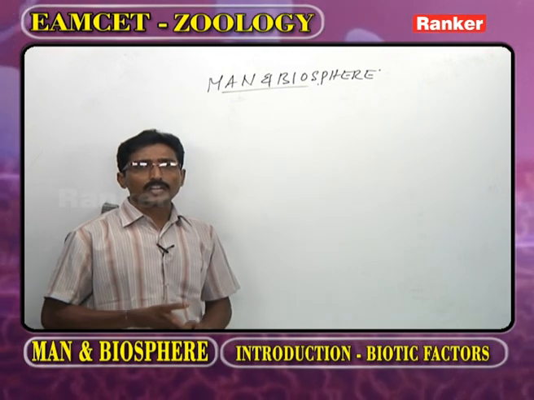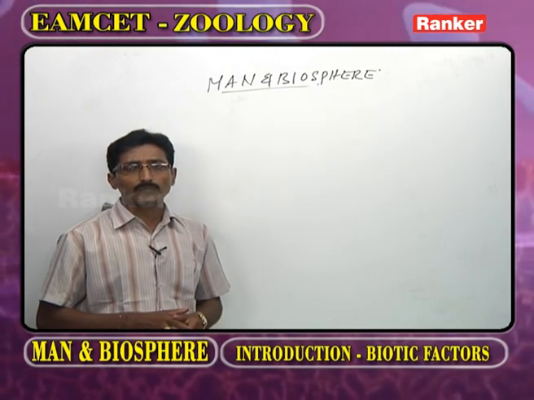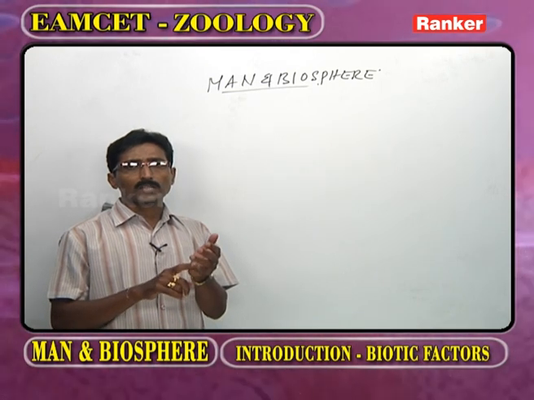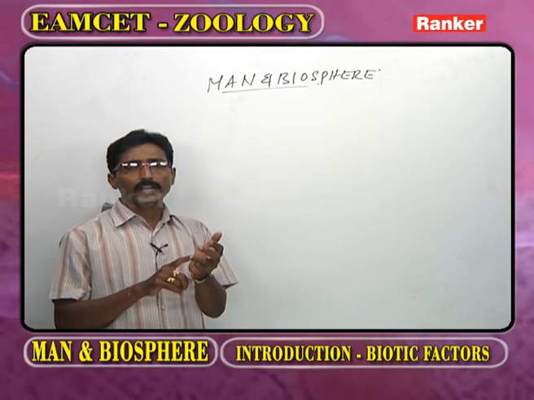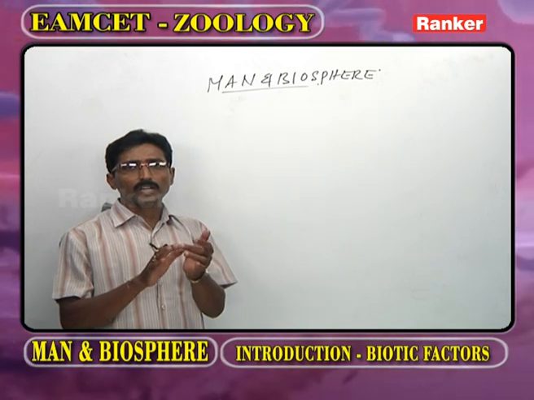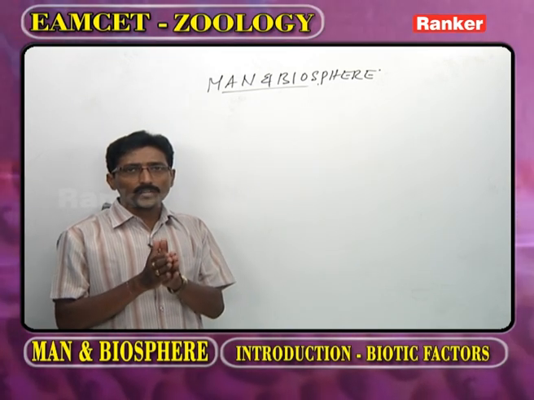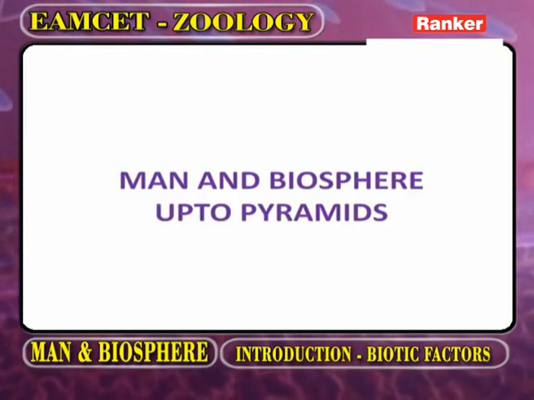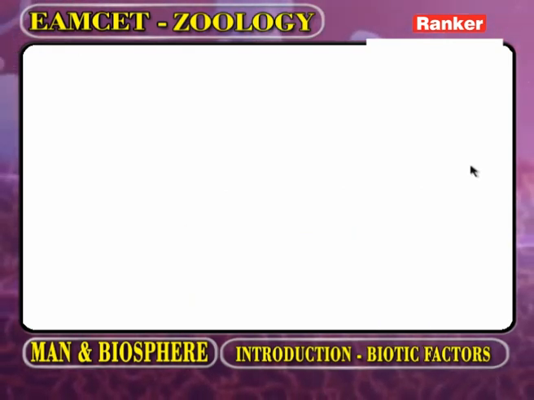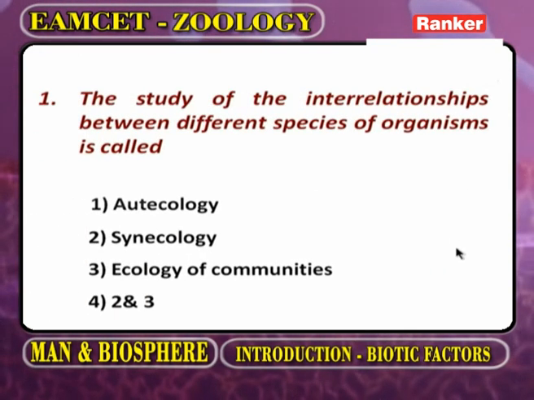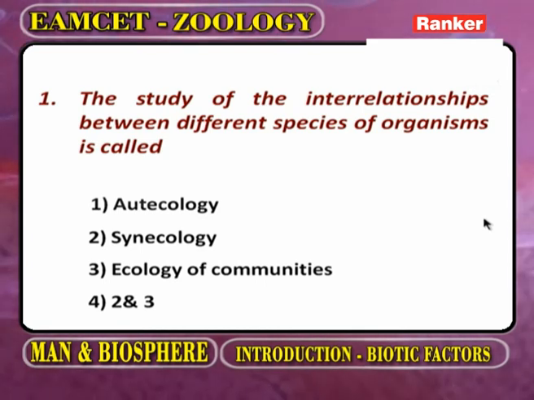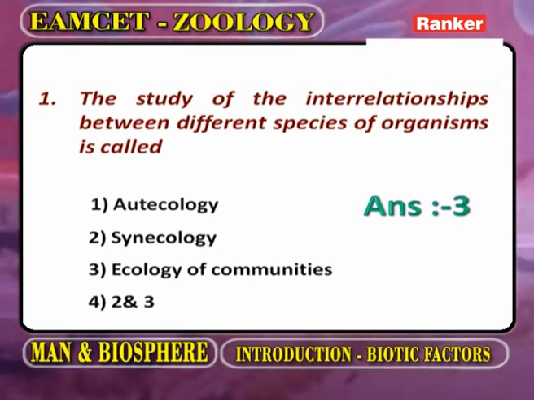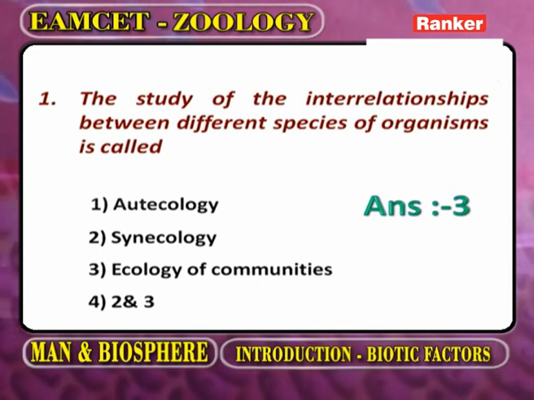Again, the Earth is broadly classified into 3 physical components: atmosphere, hydrosphere, and lithosphere. Now we enter into the questions. While discussing each question, we have to discuss the important points related to it. What is the first question? The study of interrelationships between different species of organisms is called.